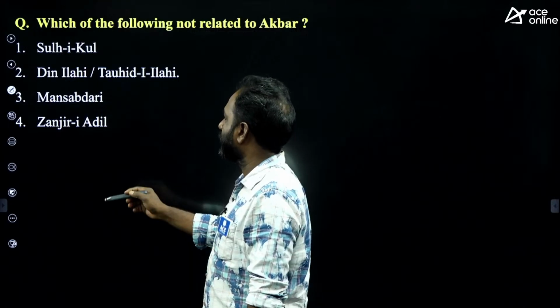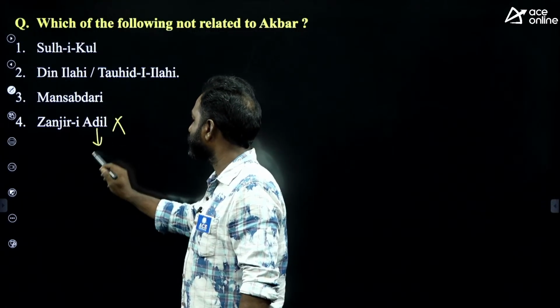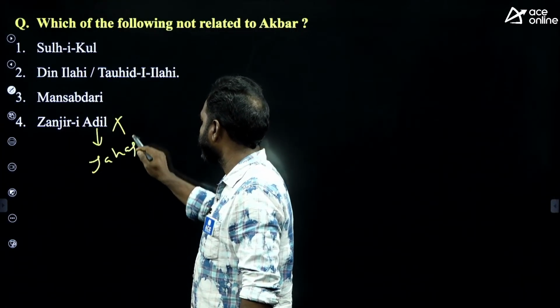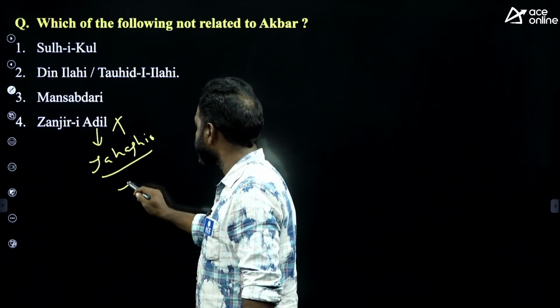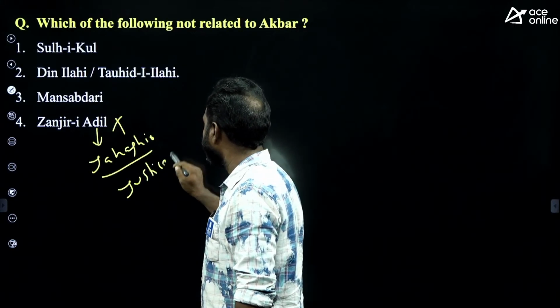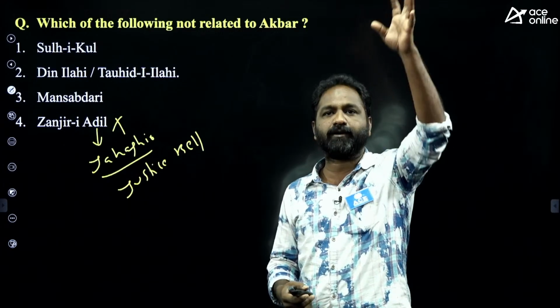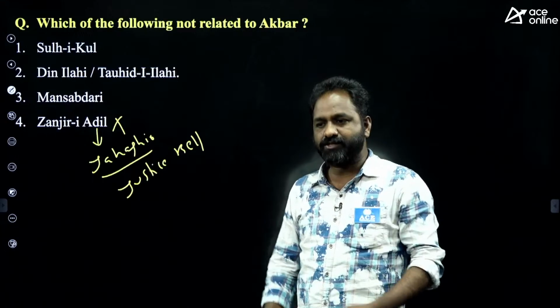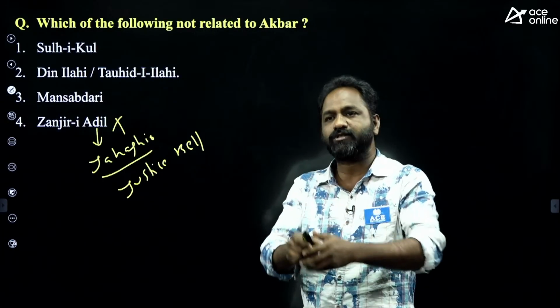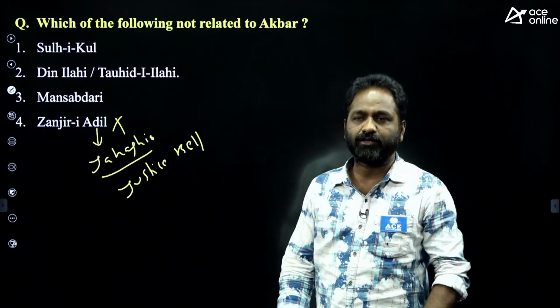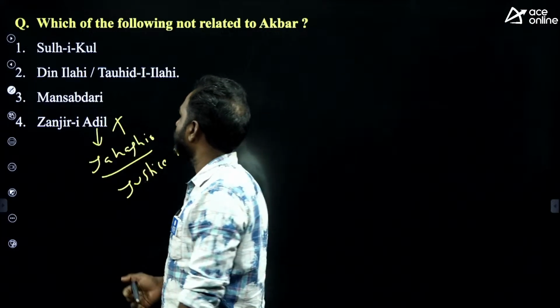Okay, I'll tell you this one. This one was introduced by Jahangir. It is nothing but a justice bell. Justice bell means in the fort there is a bell. Whoever wants some justice has to approach the Agra fort and ring the bell. That is called justice bell, Zanjiri Adil.